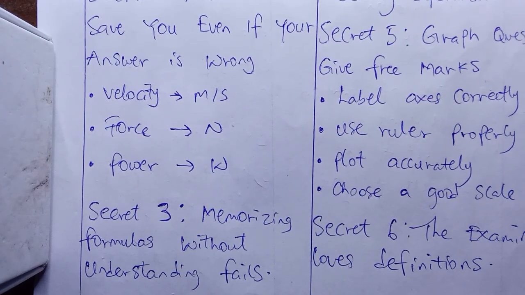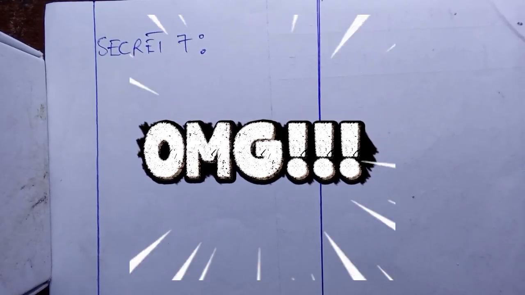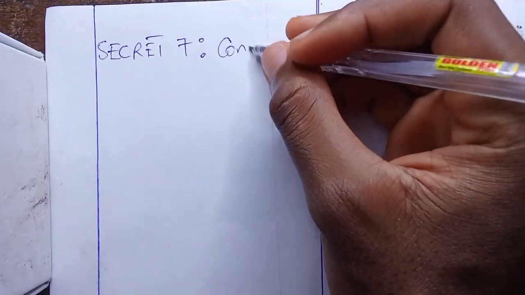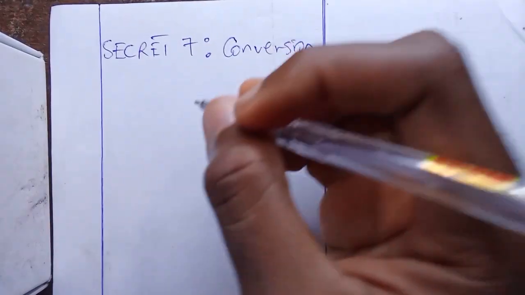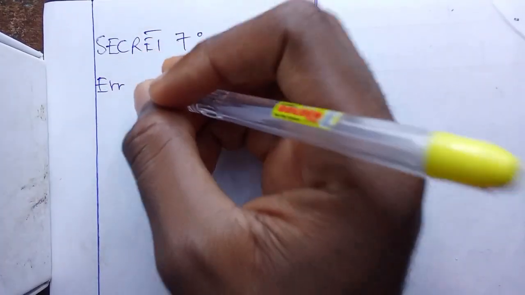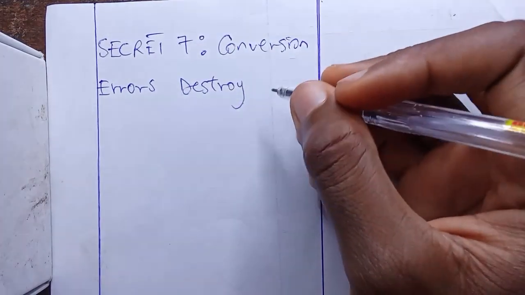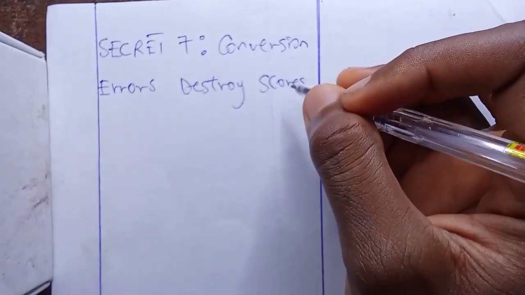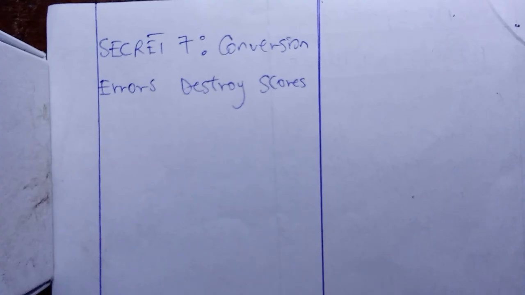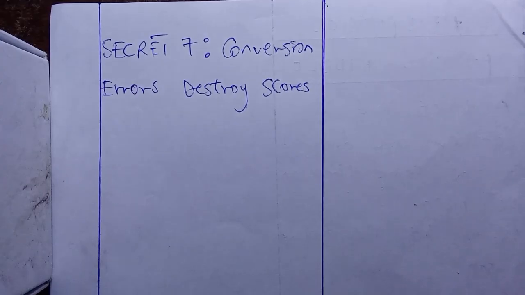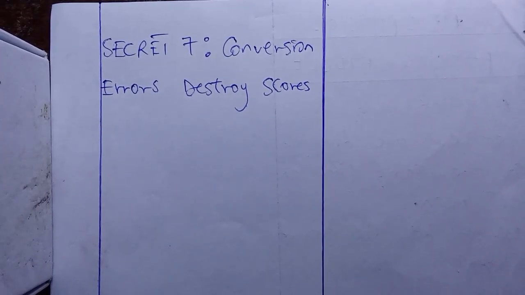And finally, the last but not the least, secret number 7. Conversion errors destroy scores. A student may know the solution but lose everything from poor conversion. Let me explain.